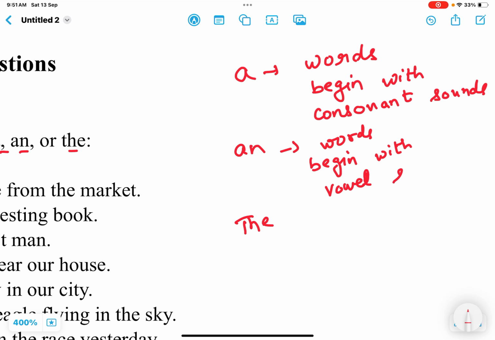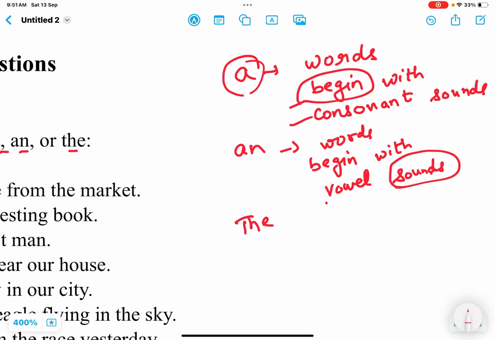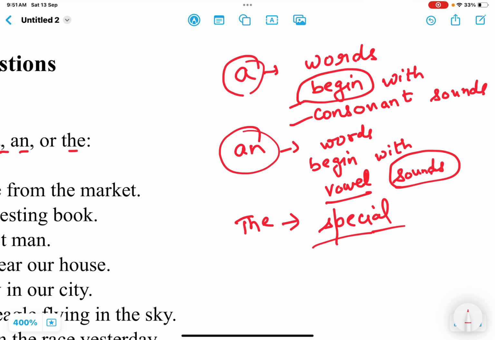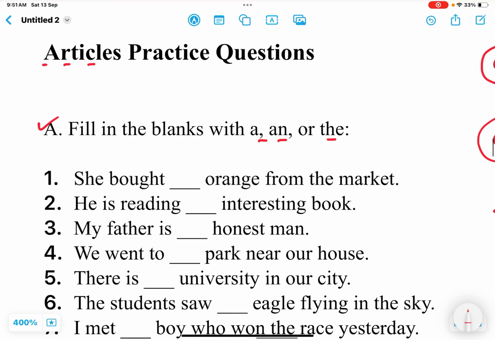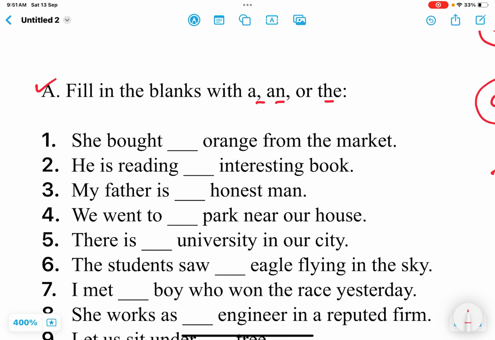Not the letter. The letter may be a vowel, may be a consonant, but we need to focus on the sound. And the beginning sound, not the ending sound or middle sound. We are to concentrate on the beginning sound. If it is of a consonant, then we use a. If it is of a vowel, then we use an. And the is special. The is used with special nouns. Okay. Now, with the help of questions, we will practice and learn where to use a, an, or the.